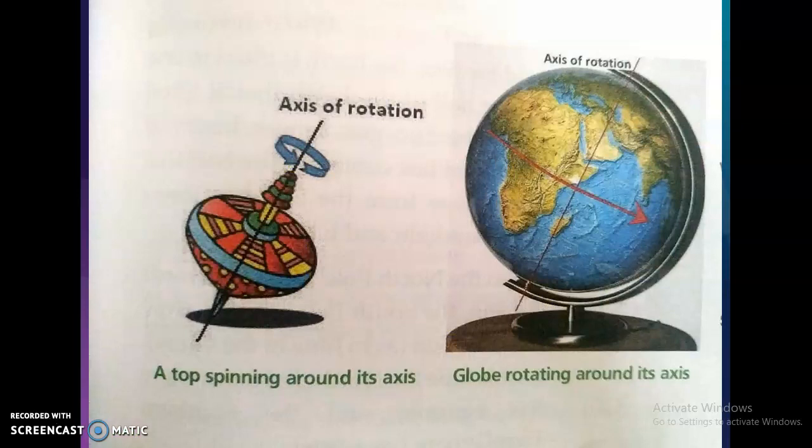Okay? Now, in this picture, you are able to see two pictures. One is the picture of a top and the other picture is of a globe. Now, a top, you know, is a toy, spinning around its axis. If you have ever played with a top, then you might have noticed that when we rotate a top, it spins around its own axis. अपनी ही एक लाइन पर वो घूमता है. That is called the axis of rotation. Similarly, globe के साथ भी ऐसा ही होता है. The globe also rotates around its axis, and similarly the earth.